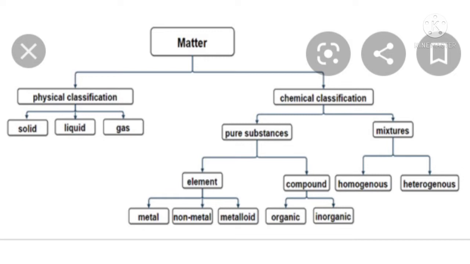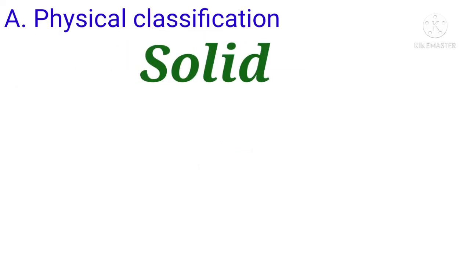Elements are divided as metals, non-metals and metalloids. Compounds are divided as organic and inorganic. Mixtures are divided as homogeneous and heterogeneous mixtures. So now we will study about each element in detail. First we will study about physical classification.